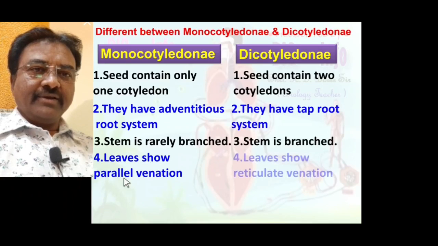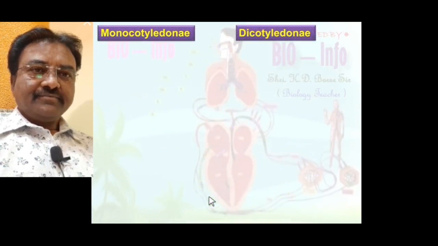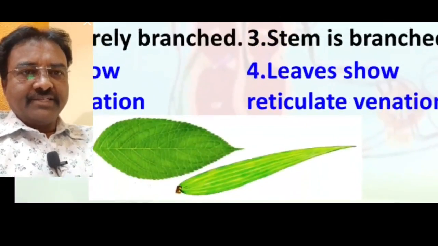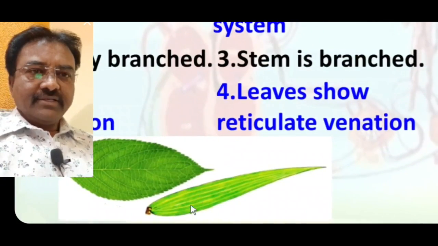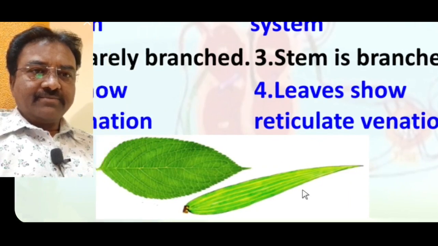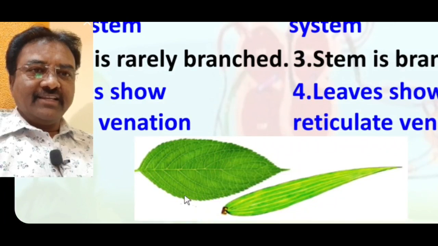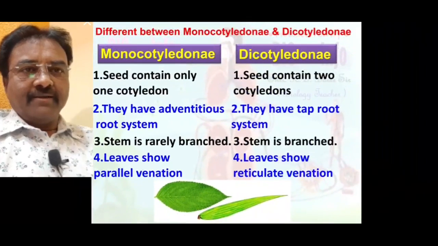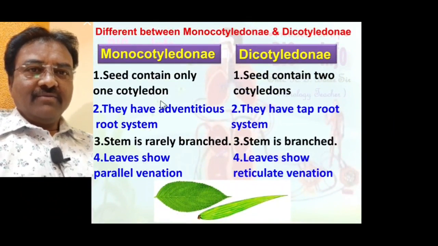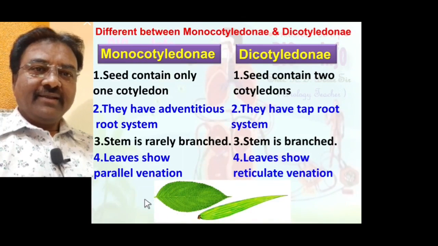In Dicotyledon the leaves show reticulate or multicostate venation. Here is a diagrammatic representation of venation in the leaves: parallel venation is seen in Monocotyledonous plants, and reticulate or multicostate venation is seen in Dicotyledonous plants. Up to this point we have discussed 4 differences between Monocotyledon and Dicotyledon.